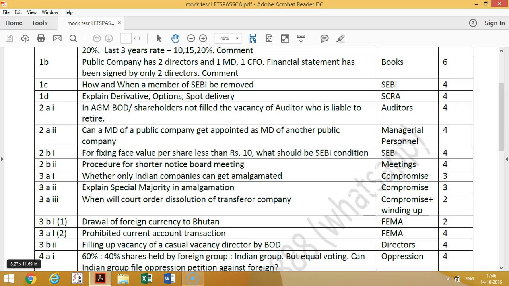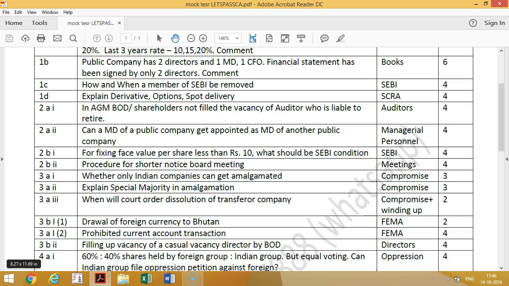Then, can an MD of a public company be appointed as MD of another public company? As per section 196 read with section 203, a KMP can be KMP in only one company. So an MD of a company cannot be MD of another public limited company, but only one exemption is given, provided that it is the subsidiary of the holding company. So he is the holding company MD as well as the subsidiary company MD, and that too the board has to agree to it 100%.